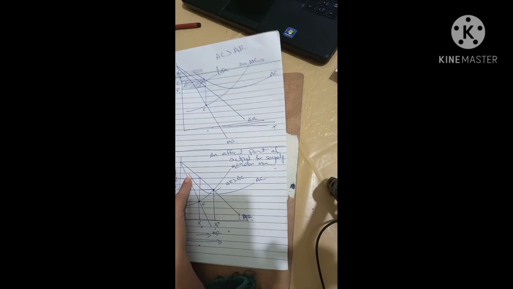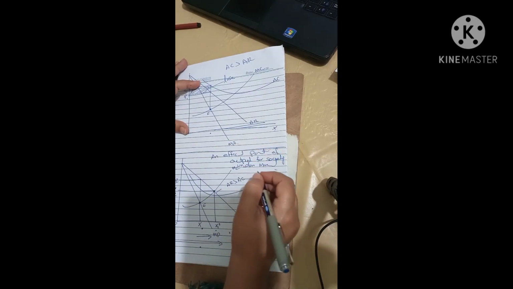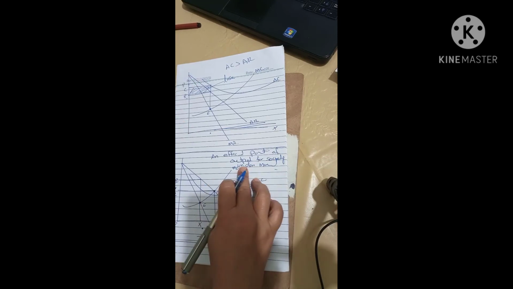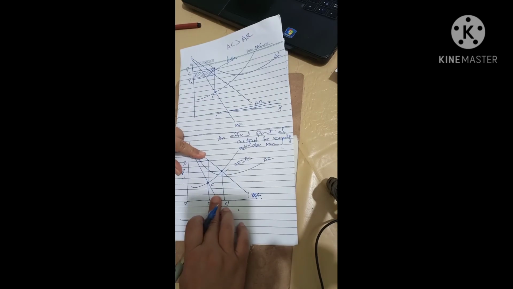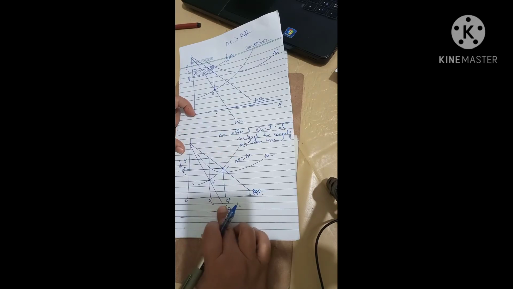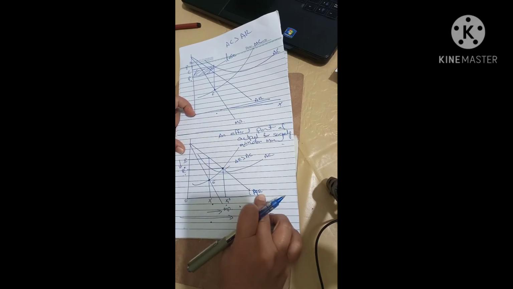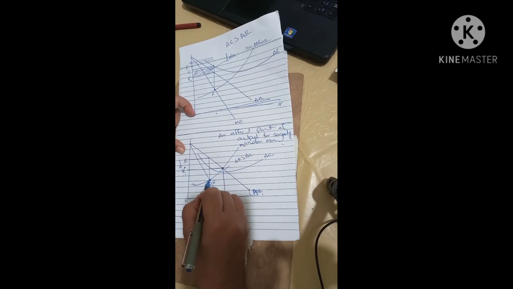Now after that I am going to show you the point at which the output produced by the firm is efficient. From this diagram I will try to explain. This is the MR curve and this is the AR curve. MC intersects at this point, and this is the equilibrium point of the firm.